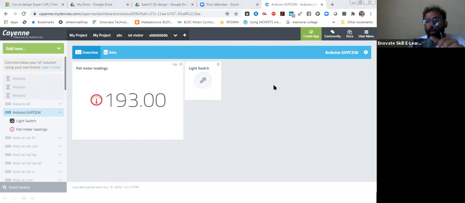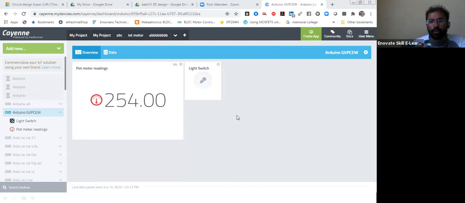I'm uploading this code to the Arduino. We have to upload the code to the Arduino, then the Arduino will communicate with Wi-Fi. After uploading the code, I'm going to connect the Wi-Fi module to the Arduino using pins 1 and 2. So we are uploading code to the Arduino, not to the Wi-Fi module. The Wi-Fi module is doing the communication. Okay, so now this one is my hardware.